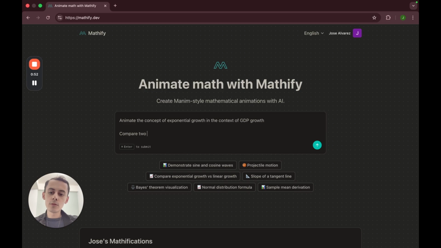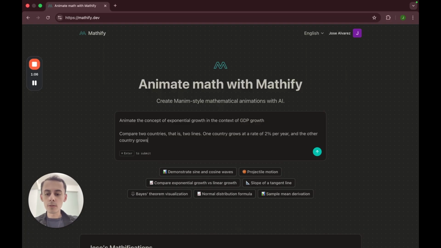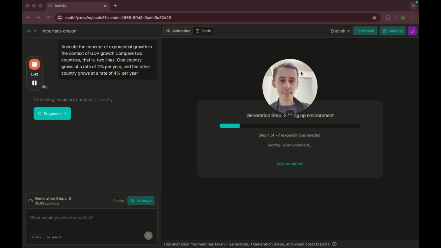Compare two countries, that is, two lines. One country grows at a rate of 2% per year, and the other country grows at a rate of 4% per year. So over time, we're going to see how this can make a big difference across the years. That's something that can help people appreciate the importance of small differences. 2% and 4% sound like twice as much. Over the short term, that doesn't make much of a difference, but over decades, it makes a big difference. So we're going to try to illustrate that concept so that people can appreciate it more clearly.